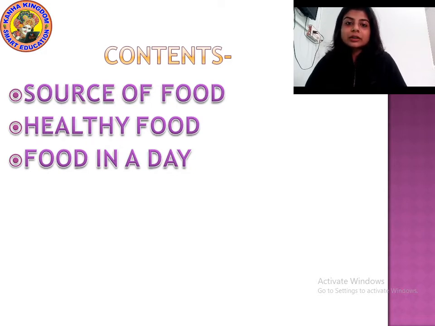So these are the contents of the chapter. Source of food. Source of food means from where do you get the food? Then healthy food. What are the healthy foods that you eat so that your body stays fit and strong? Then food in a day. How much food should you eat? And what are the different times and different types of food that you eat in a day? The meal that you take in a day. Alright, so now let us begin with source of food.